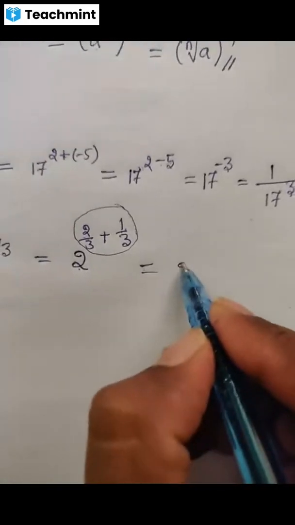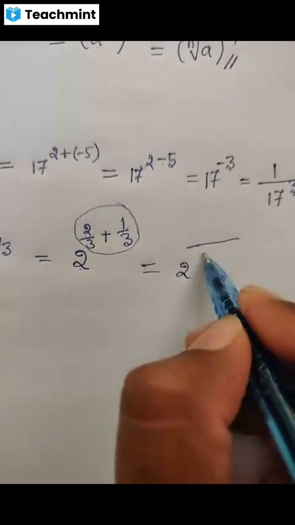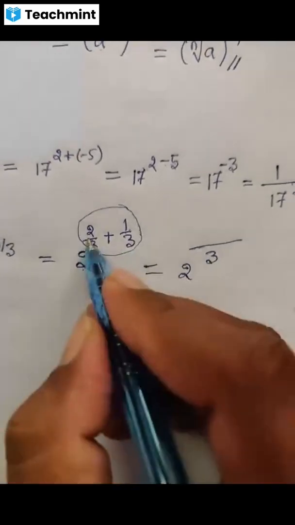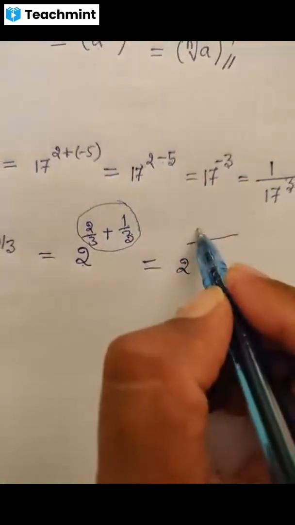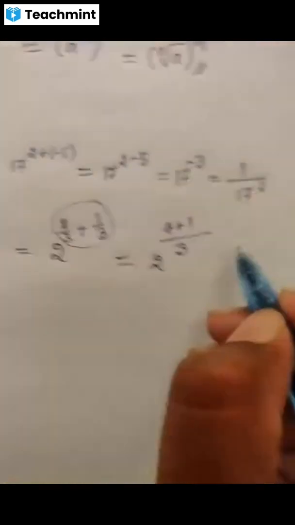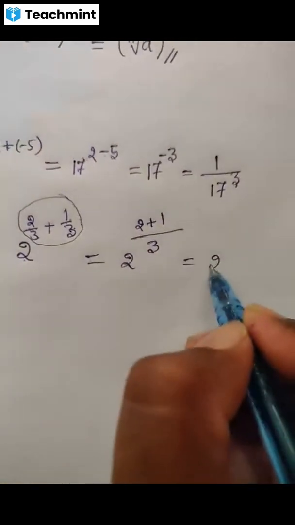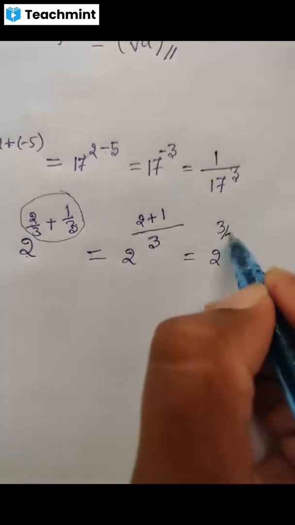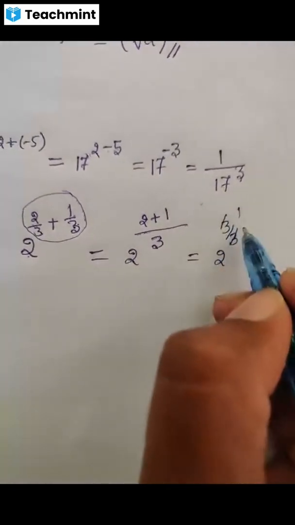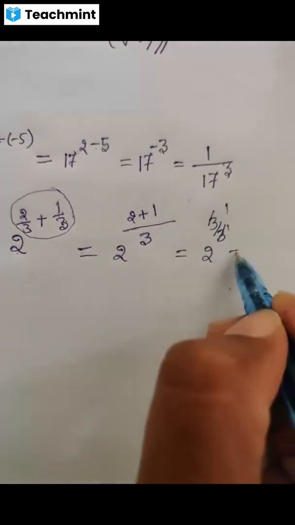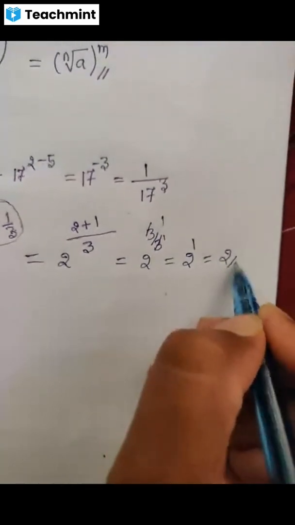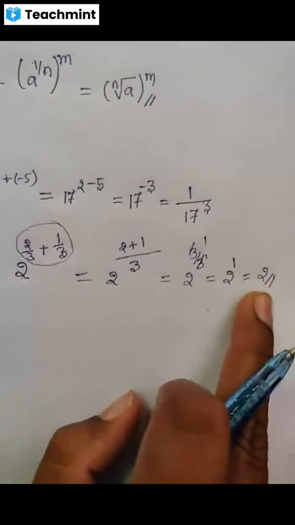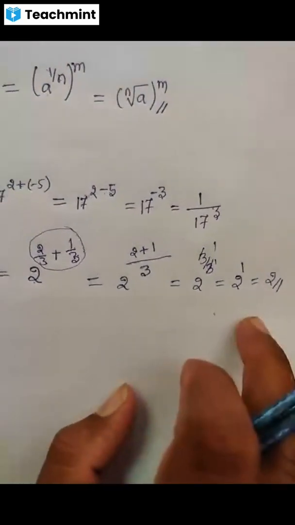So 2 raised to, in the denominator, take the LCM 3 because denominators are 3. In the numerator it becomes 2 plus 1, that is equal to 2 raised to 3 divided by 3. 3 by 3 gets cancelled, so that becomes 2 raised to 1, that is 2. You can solve like this.